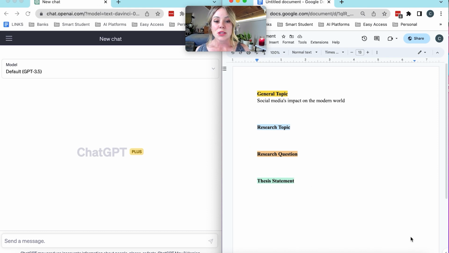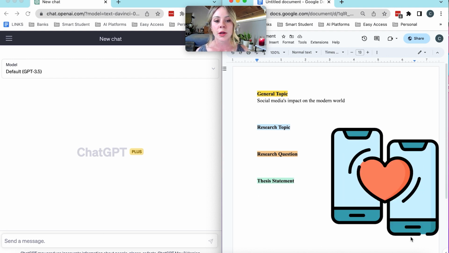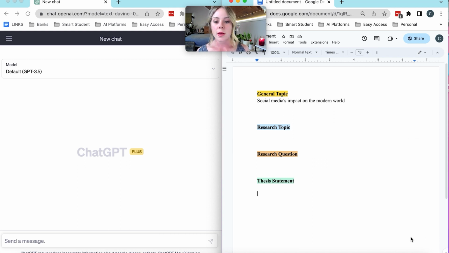Here we are. So our objective is we've been given a general topic, which is social media's impact on the modern world. What we're going to use ChatGPT for is, one, to help develop this into a defined research topic. Then we're going to develop a research question, from which we're going to develop our thesis statement afterwards. So starting with this basic topic, social media's impact on the modern world, that can go a lot of ways. Now, you've already decided that you want to research dating apps in particular, but you need to go more than dating apps' impact on the modern world. That's too general. So let's try it out.